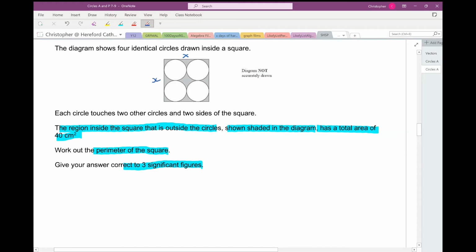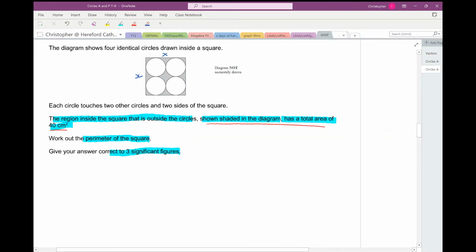And now I'm going to develop an expression for the shaded region and set that expression equal to 40, because the information I'm given is about the shaded region equaling 40. So let's get an expression for the shaded region and set it equal to 40. Right, an expression for the shaded region. Well, let's have a think.